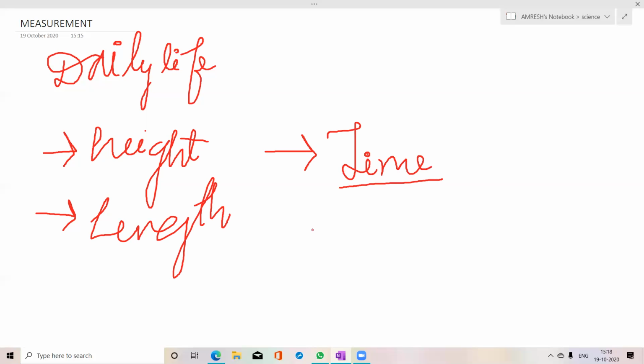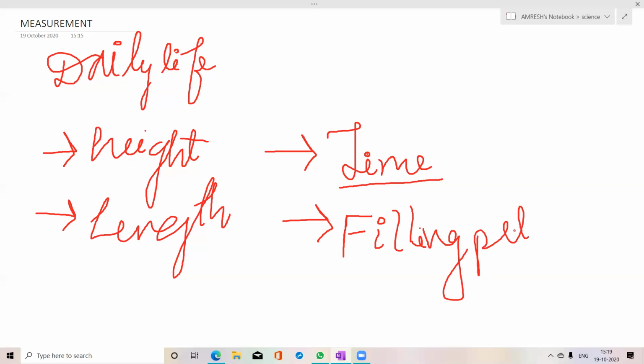And many more things. Also, filling petrol is also an example. You please note it down in your notebooks, because maintenance of notes is very important. Filling petrol. These are the important things where measurement is required in daily life.